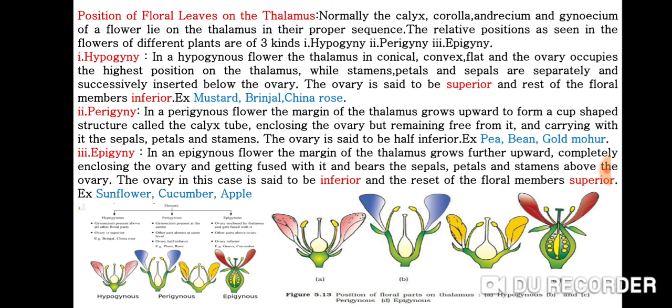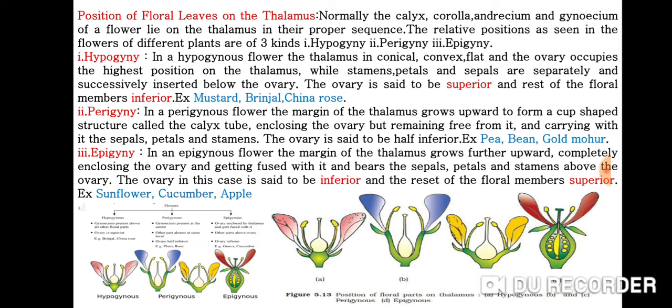Position of floral leaves on the thalamus. Normally the calyx, corolla, androecium, and gynoecium of a flower lie on the thalamus in their proper sequence. The relative position as seen in the flowers of different plants is of three kinds: hypogyny, perigyny, and epigyny.